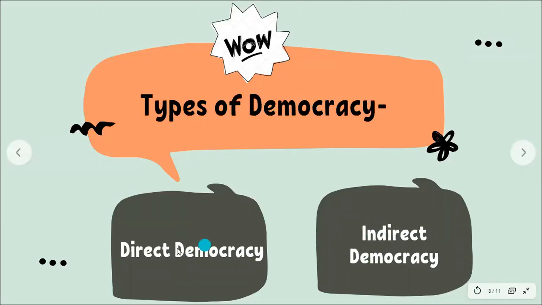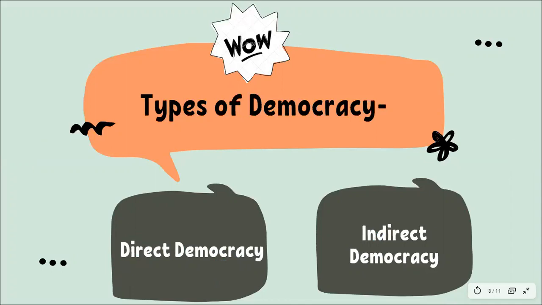Now, students, we do not find many active examples of direct democracy, but direct democracy was practiced in ancient Athens, right? That's where democracy came from. The problem with direct democracy is that for countries with large populations, it becomes very difficult.